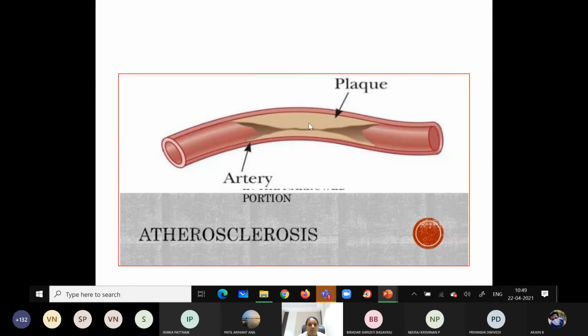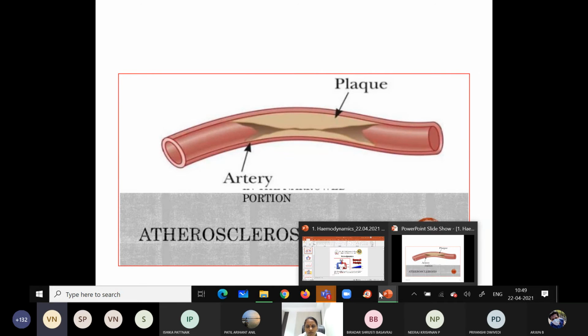This we can see in atherosclerosis or arteriosclerosis. What do you mean by arteriosclerosis? Arteriosclerosis is different from atherosclerosis. Loss of elasticity of the vessel. Very good, very good.